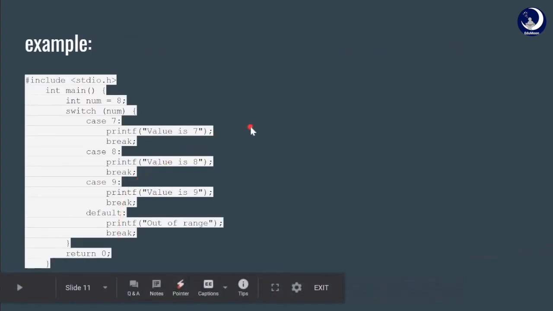In this example, we have num as 8, and switch num means the choice is num. So choice is 8. We check for the choice. Is case 7 the choice? No. Is case 8 the choice? Yes. So we print the value is 8. After printing, we encounter the break statement. So on encountering the break statement, we come out of the switch block. After coming out of the switch block, we directly have return 0. So after return 0, the program will be terminated and the output will be value is 8.